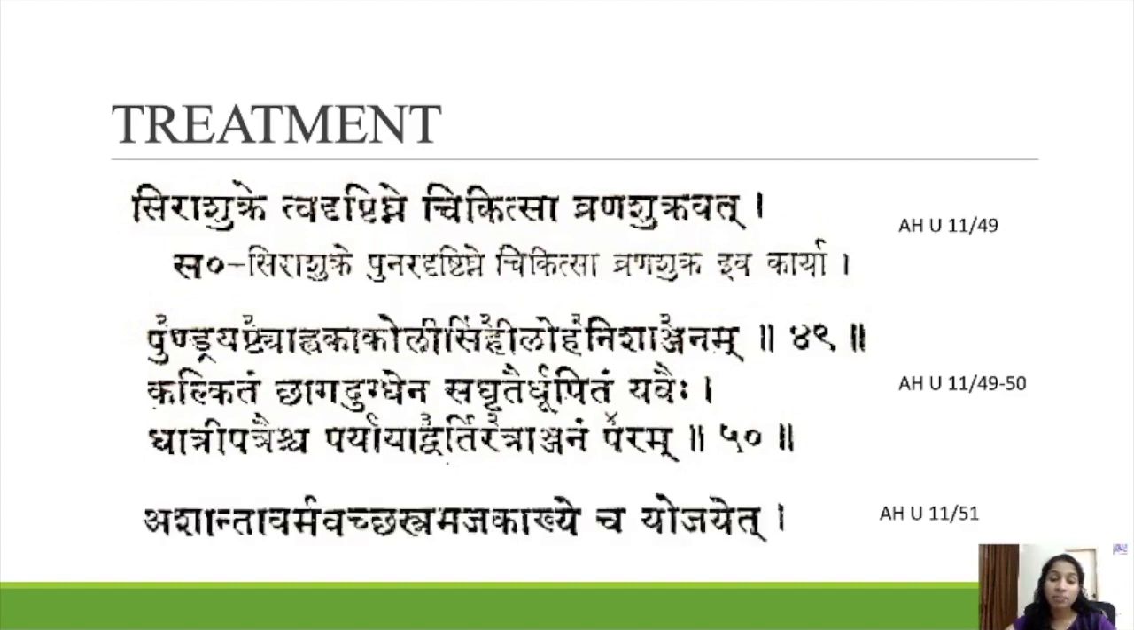Ashanta, Armavat Shastram Ajagakyascha Yojayet. With this treatment, if we are not getting relief, then we have to go for Armavat Chikitsa. The same for Ajaka also; in Ajaka we will say next. If Ajaka also is not coming down with the treatment, then we have to go for Armavat Chikitsa, Arma Chedana.